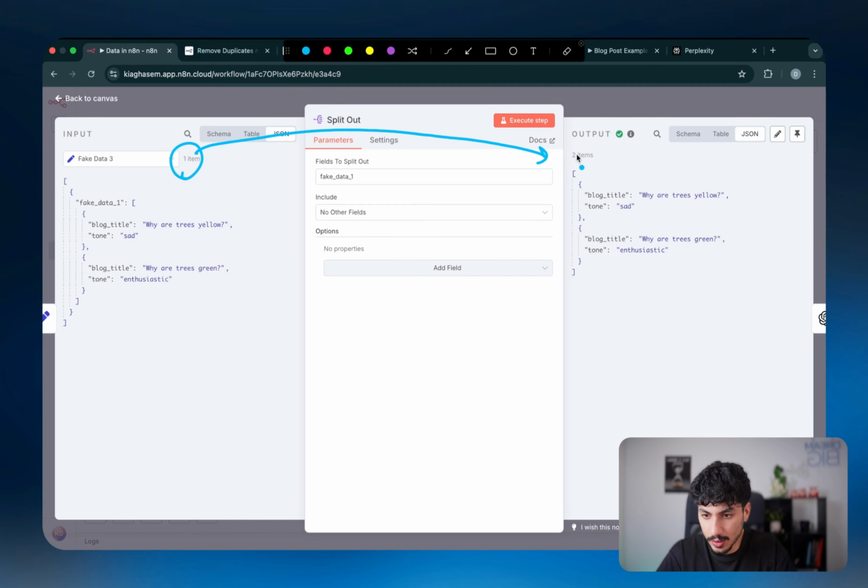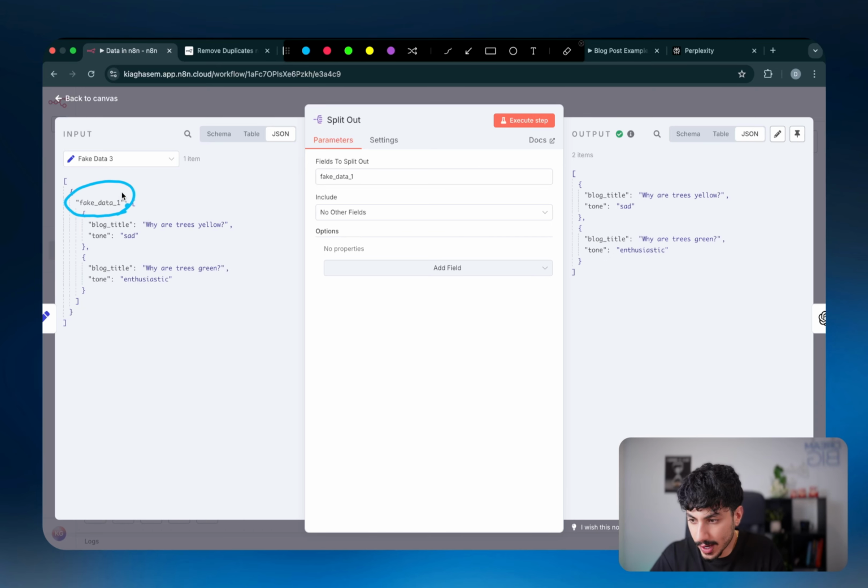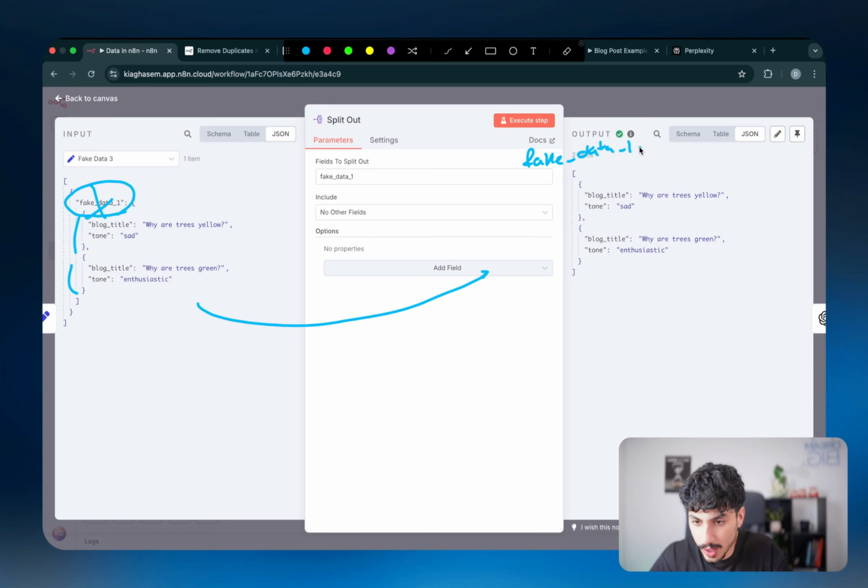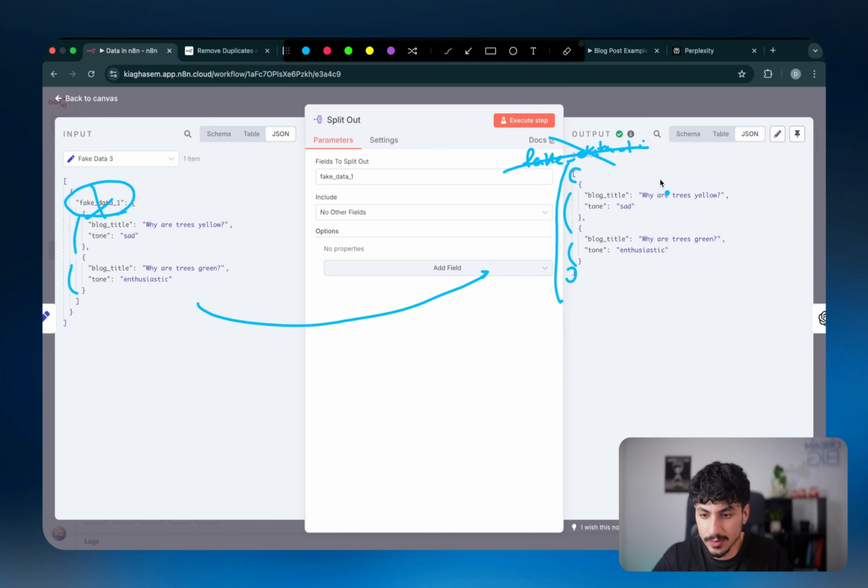And if I click on execute step, you can see that now we go from 1 item to 2 items, meaning now moving forward, each of these items or each of these objects will be executed separately. And also what's happening is that the fake_data_1 array is being dismantled and the 2 items are being shown. So technically over here we should have fake_data_1, and that is this array here, but it's actually removing that name and it's just giving us the array with the 2 items so we can pass it on.